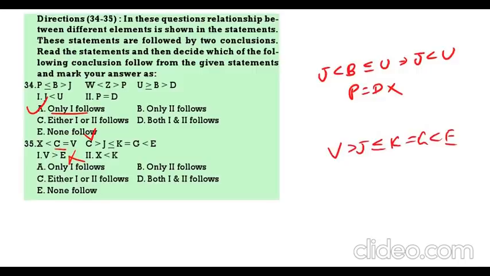X less than C, C greater than J, J less than or equal to K. Again, this also does not follow. So, none follows. Option 5. So, with this we completed the reasoning paper number 173.